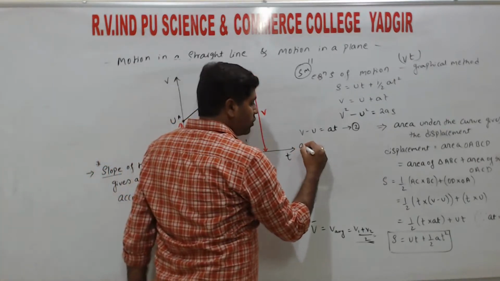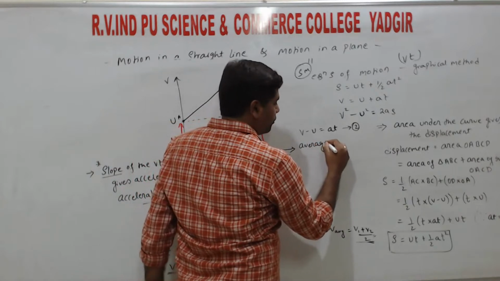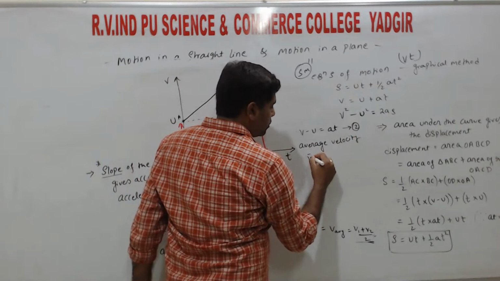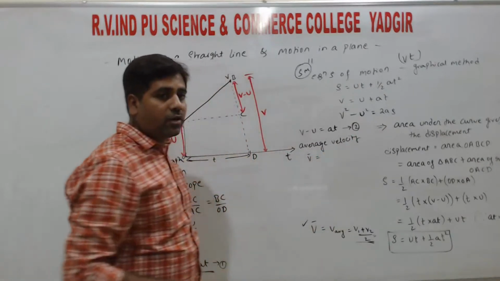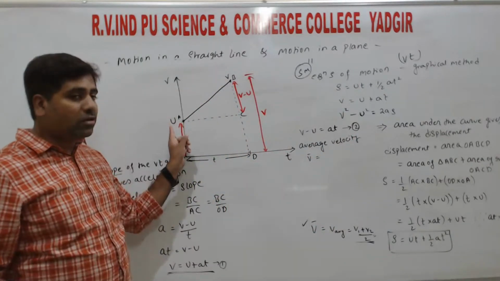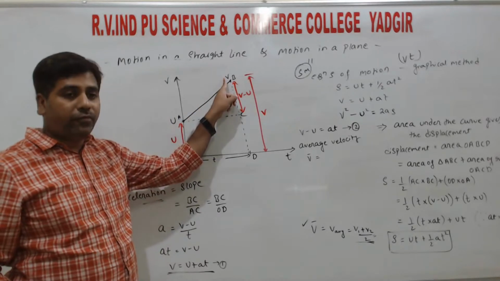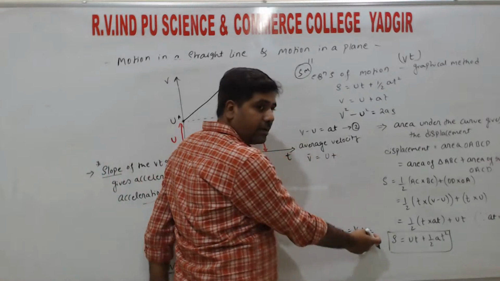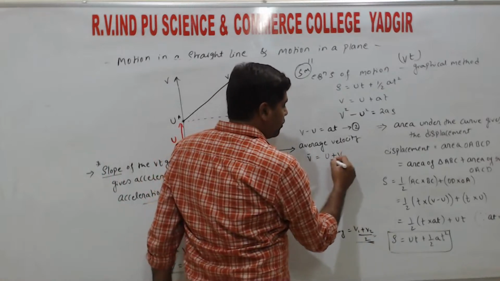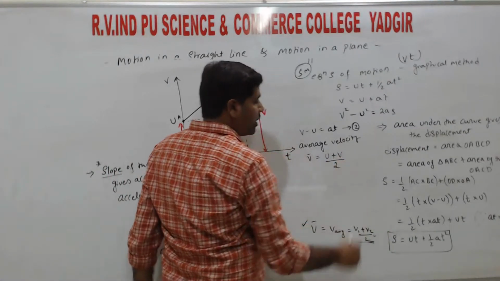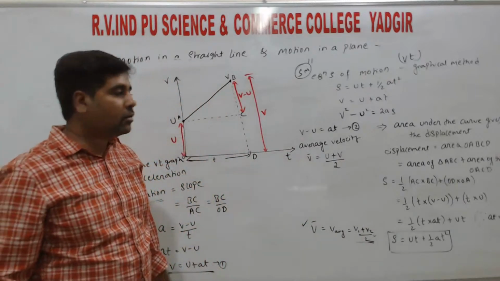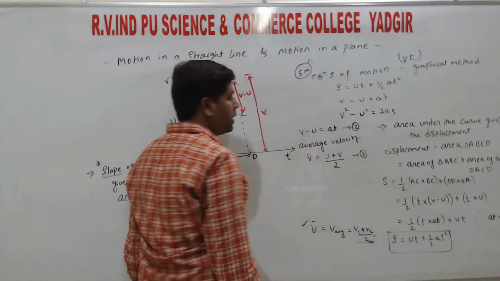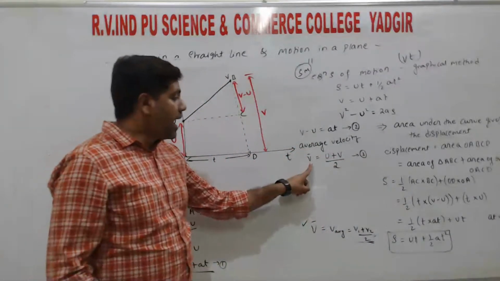So the average velocity v bar is equal to the average of the velocities, one is u, another one is v. So in place of v1 we can write u, and in place of v2 we can write v, that is (u plus v) divided by 2, right? So calling this one the third equation, right? So we have the average velocity.